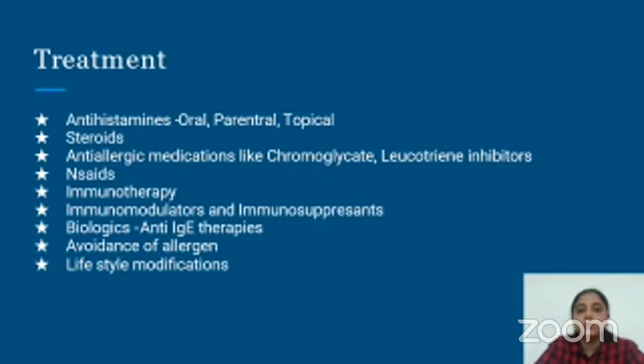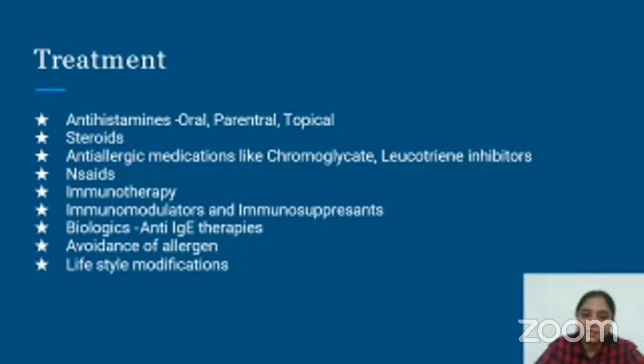Apart from that, if you spot a specific allergen in the allergy panel which can be treated by immunotherapy, yes, immunotherapy is also important and forms the mainstay in treating allergies. In certain individuals where allergies do not come down easily, there might be a need for immunomodulators and immunosuppressants, especially in urticarias.